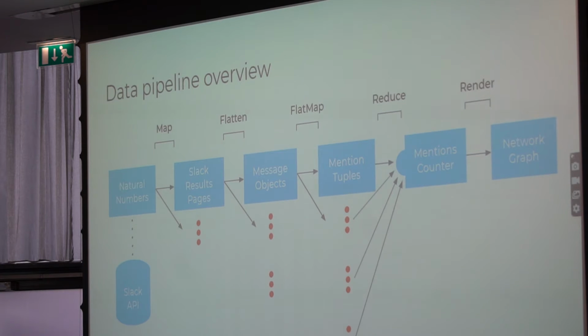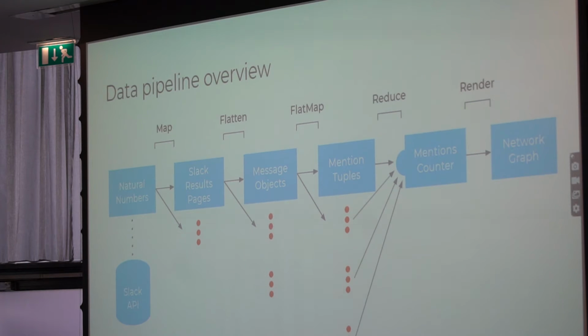Okay, so what we've done here is created a data pipeline inspired by the Google or Hadoop MapReduce approach, where we start with the Slack API. Started from the Slack API, fetch the pages, extract from each page the specific messages. Right, so we don't want to work with pages of 100 at a time, but with individual messages.